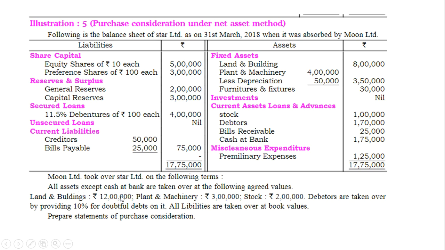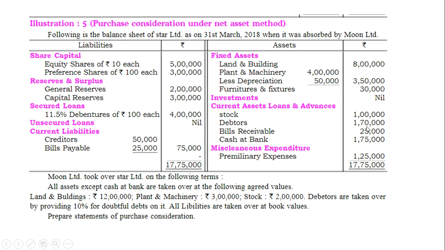Land and building 12 lakh. Plant and machinery 3 lakh, stock 2 lakh, debtors are taken over by providing 10% of doubtful debts. Furniture and fixtures you have to take at 30,000. Land and building at 12 lakh, plant and machinery at 3 lakh. Furniture at 30,000. Investment at nil. Stock at 2 lakh, not at 1 lakh. Okay, so this value we have to consider. Adjustment value we have to consider.